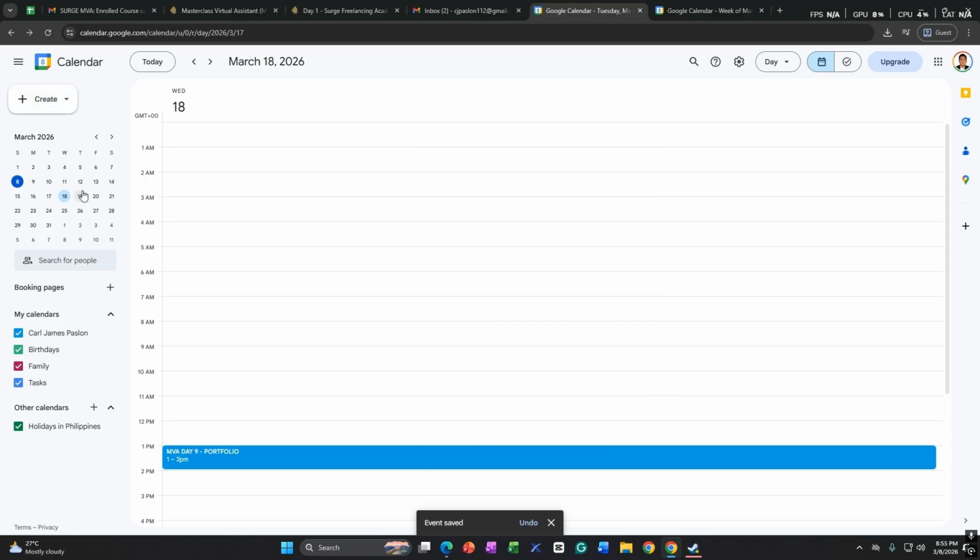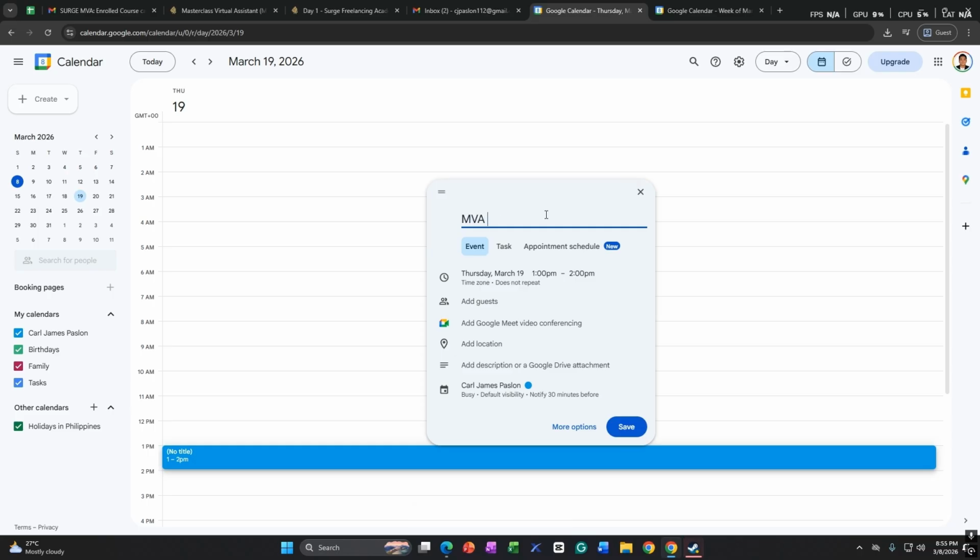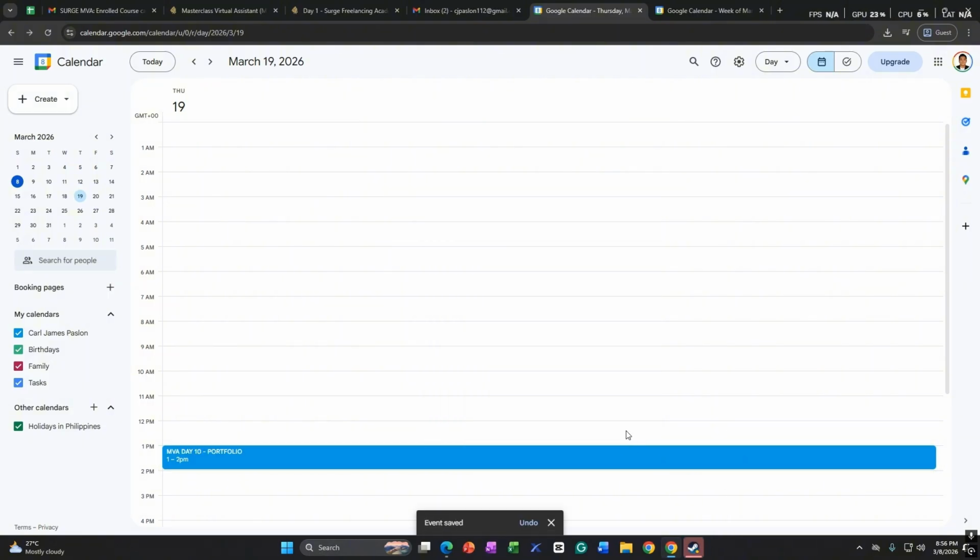And lastly, create the last event, MBA Day 10 portfolio. Again, you can customize this, add guest, add Google Meet video, add location, add description. So once you're done, just click save. Okay, and now we're done creating our 2 weeks schedule.